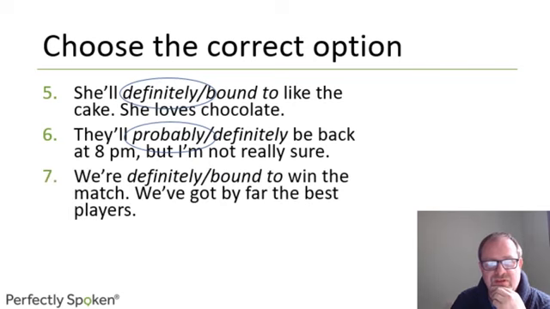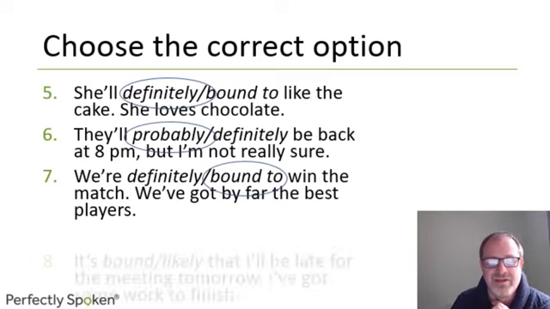Next one, we definitely or are bound to win the match. We've got by far the best players. Whereas we are. So we expect an adjective here to complete this. So which option do you think is right? We're bound to win the match. We've got the best players. It's somebody who's very confident about their team's ability.